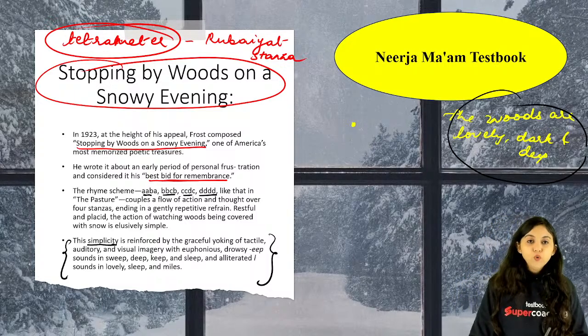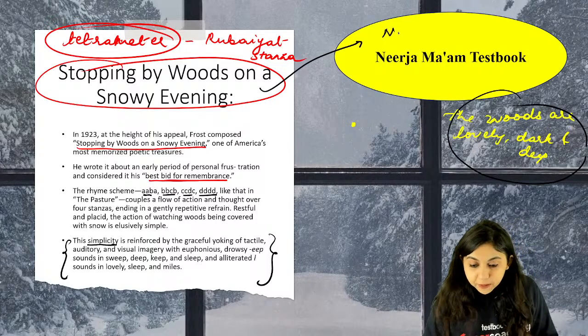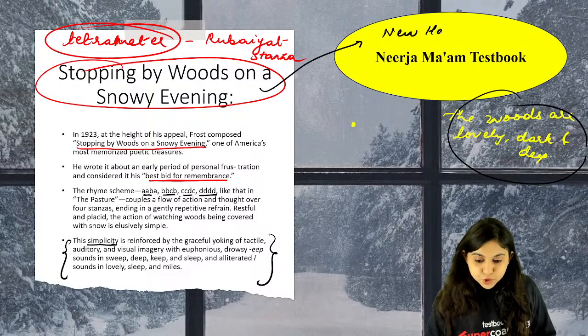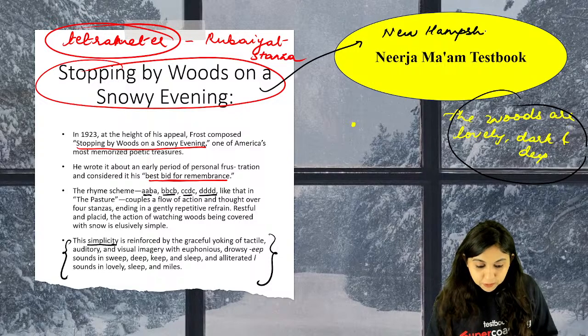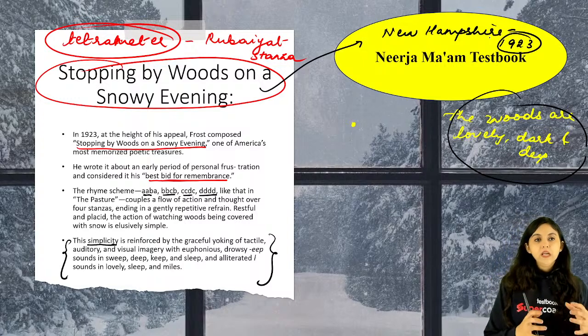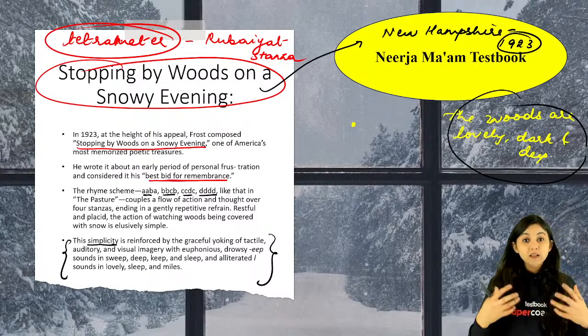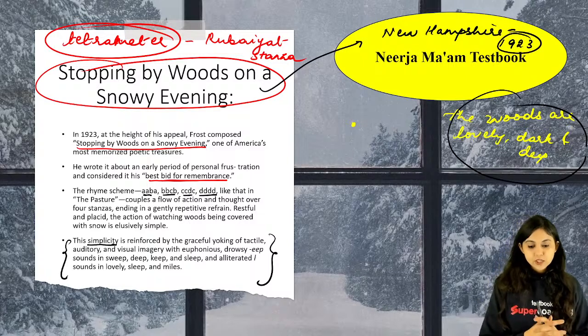It is a part of New Hampshire. Okay, which of your poetry collections is this a part of? This is a part of New Hampshire, which came out in 1923. It criticized the excessive materialism and commercialization of America.